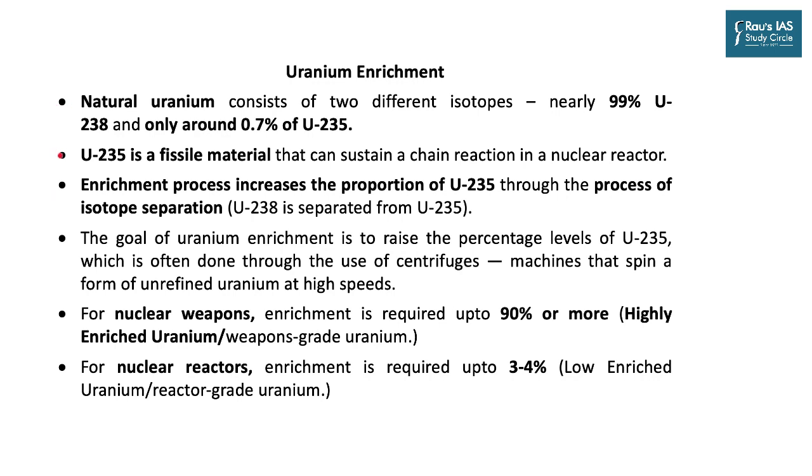We know that just like most metals, uranium also comes from nature. But natural uranium consists of two different isotopes. Nearly 99% of the uranium is uranium-238, whereas only 0.7% is uranium-235. Now, if you want to produce an atomic bomb, if you want to become a nuclear power, uranium-235 is the one which you need to increase because it is the one which is radioactive. It is the one which releases the energy. Whereas uranium-238 is just like your iron. It does not have any radioactivity.